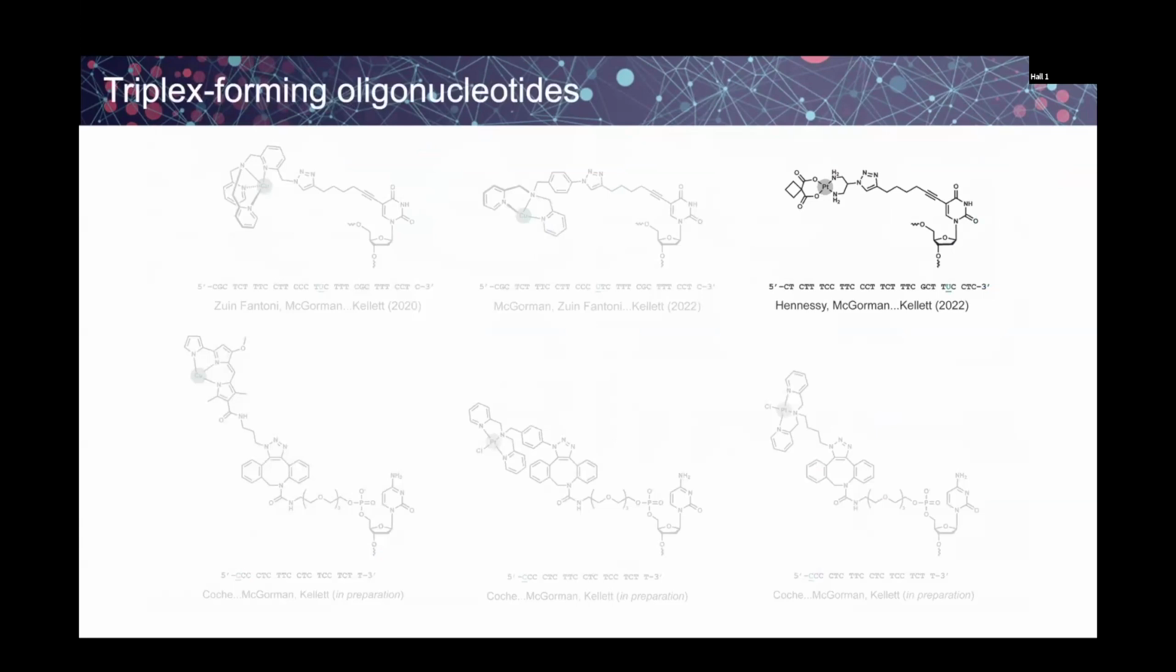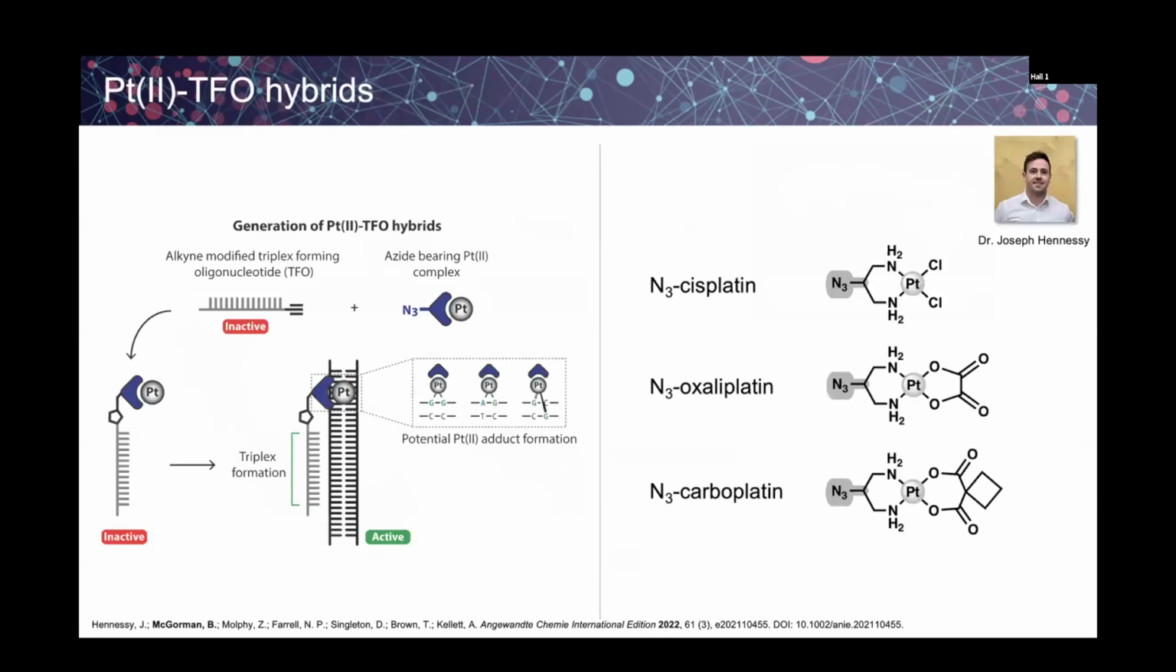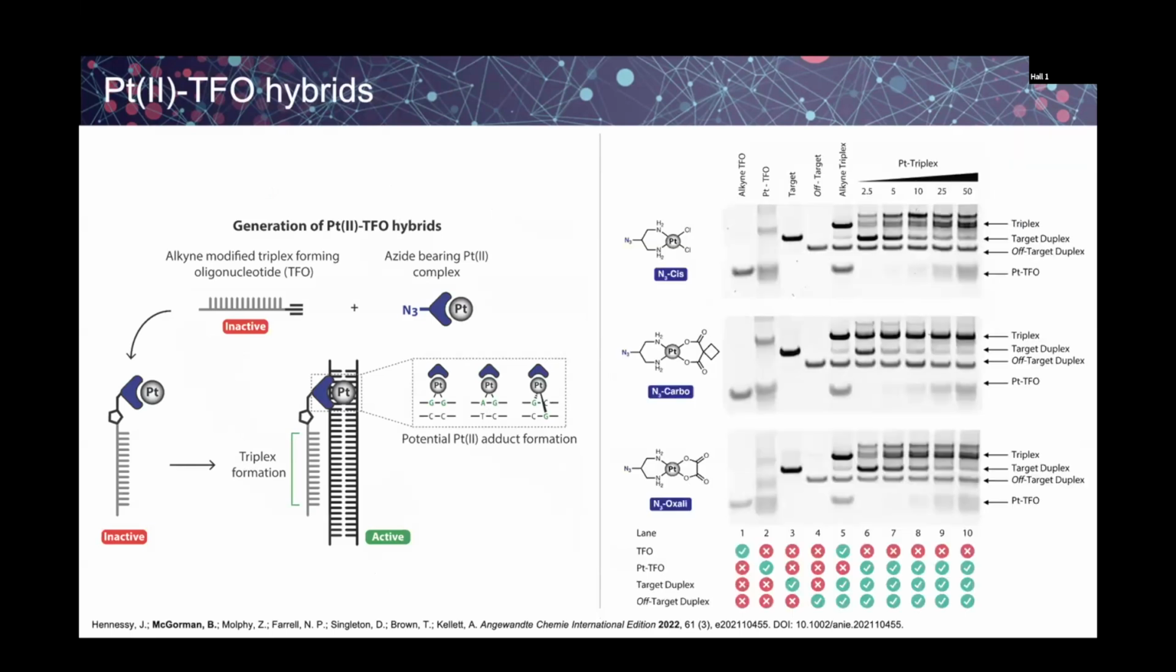I'm now going to move on to some of the platinum work, and these were of significant interest as they were the first cis chemotype of platinum hybrids. This was done in collaboration with Dr. Joseph Hennessy, and we synthesized azide derivatives of the 3 worldwide FDA-approved platinum complexes, so cisplatin, oxaliplatin, and carboplatin. These were clicked to the TFOs, and then they could form cross-links. So these can be intrastrand GG or AG cross-links or interstrand GG cross-links.